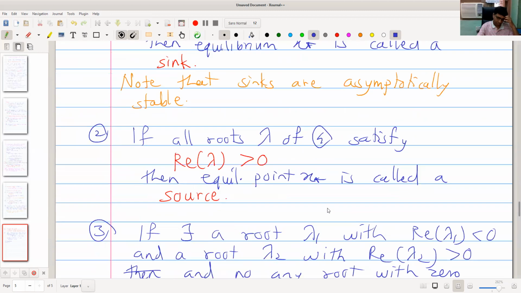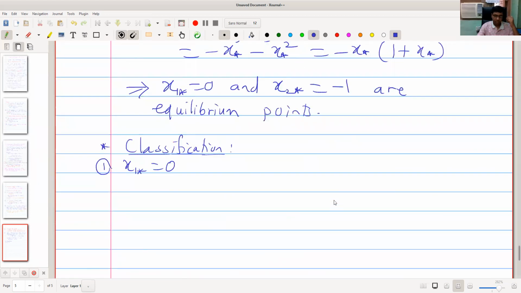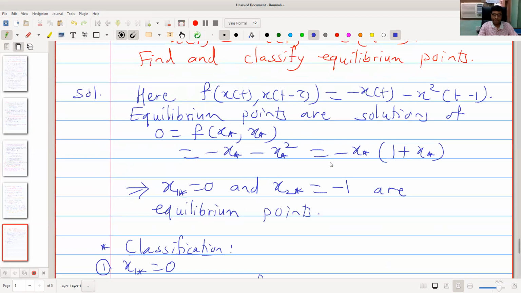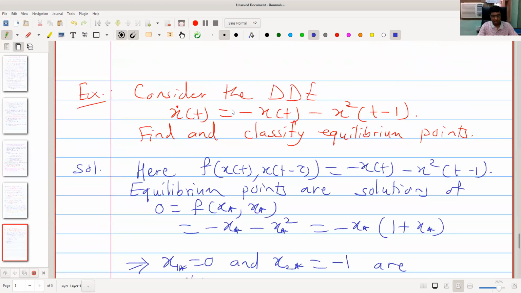So we need to find partial derivatives of f. We can write f as a function of two variables x and y. So f of x comma y is minus x minus y square.